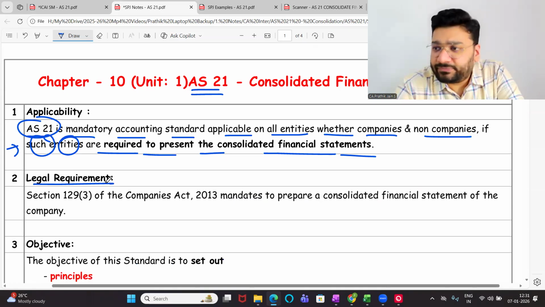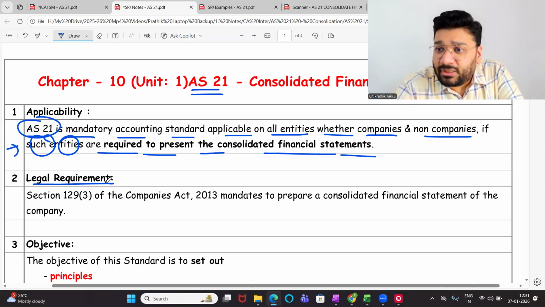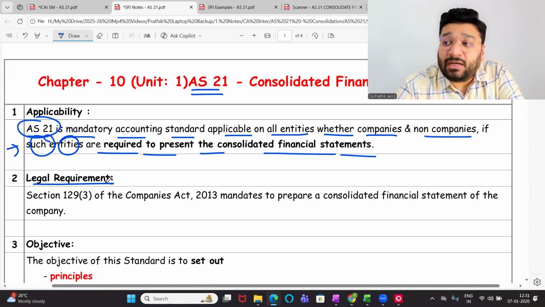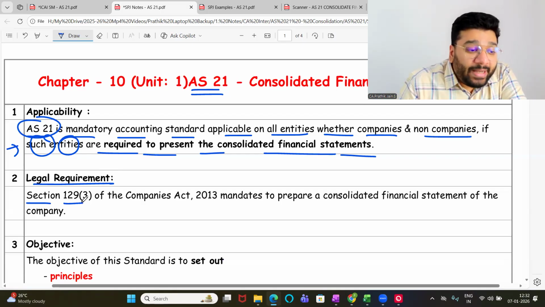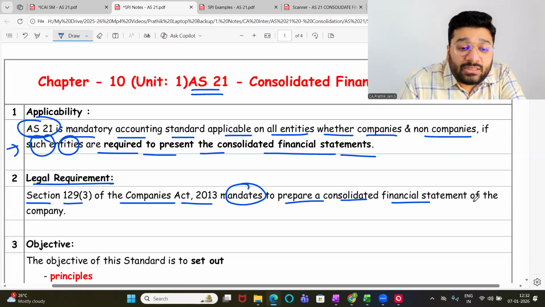Legal requirement of preparing the consolidated financial statement. If you are thinking that AS 21 mandates you to prepare consolidated financial statement, then my dear friends, you're wrong. The requirement to prepare the consolidated financial statement is being given by Companies Act 2013. Section 129, subsection 3 of the Companies Act 2013 mandates to prepare the consolidated financial statement of the company.